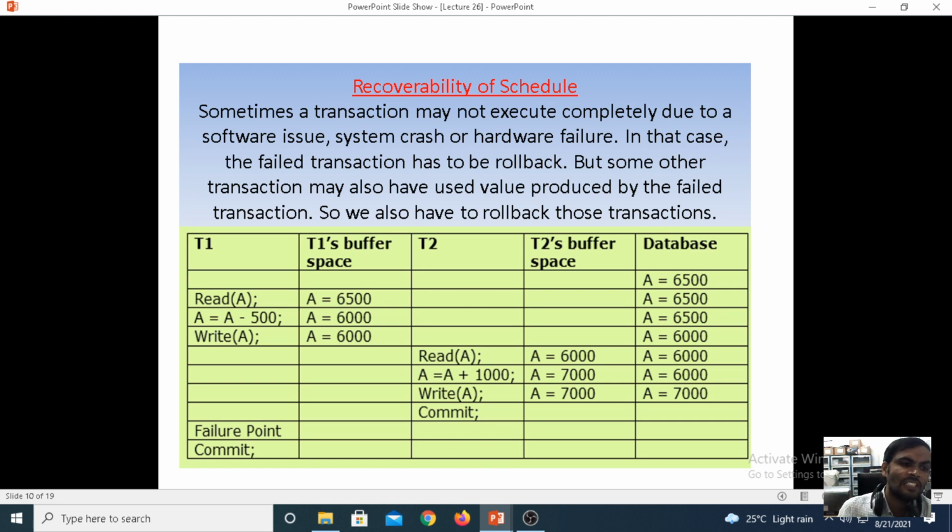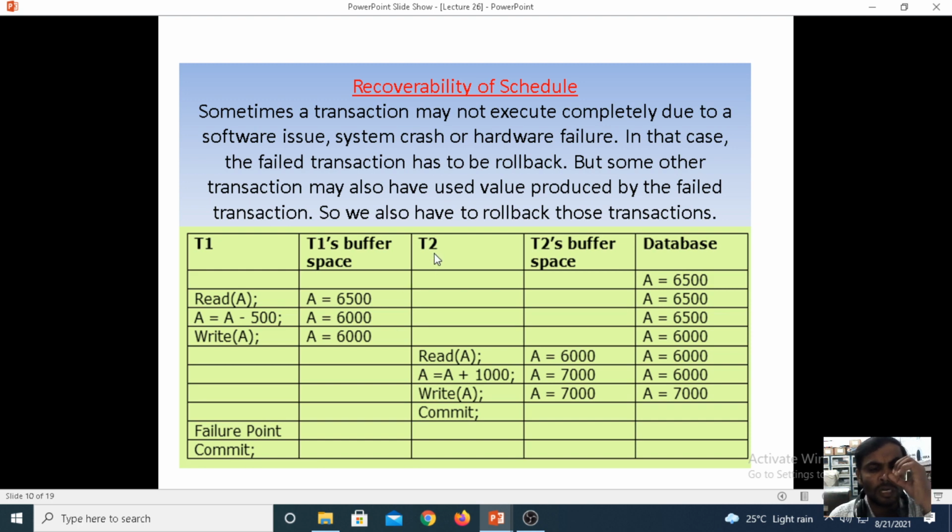Under the T2 transaction, see here, under T1 read, the previous balance is 6500. Now when he is transferring from T1 to T2, it deducts the amount, 500 rupees. Now the balance is 6000. Now when it performs the operation, we can get the final value. When the amount is deducted from the T1 transaction, the remaining balance is available. See here, it is performing here.